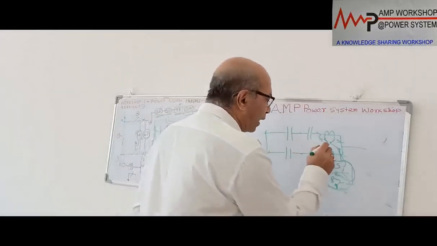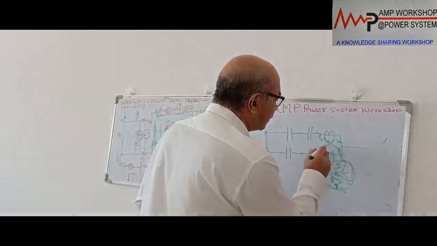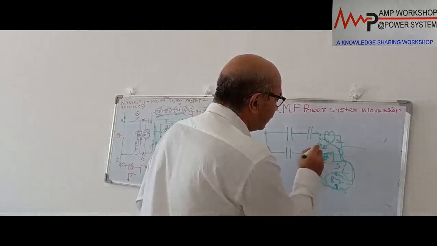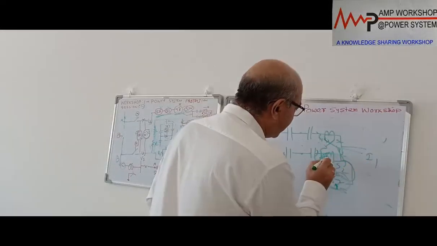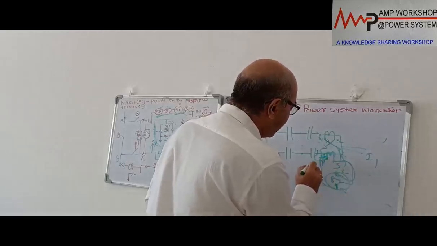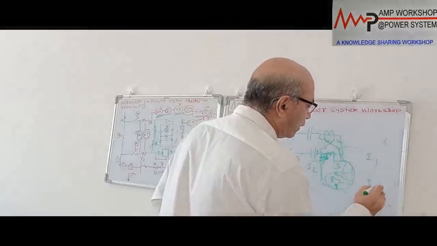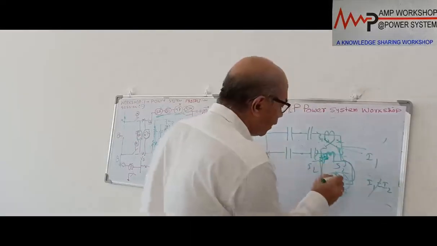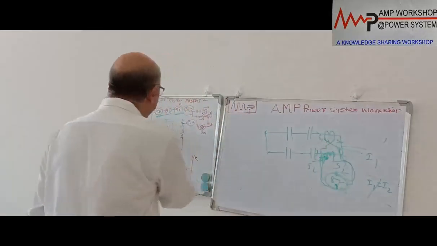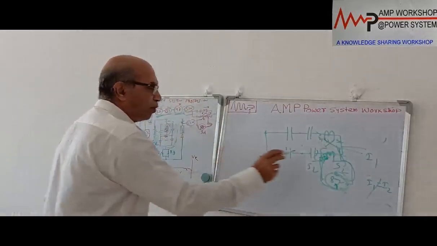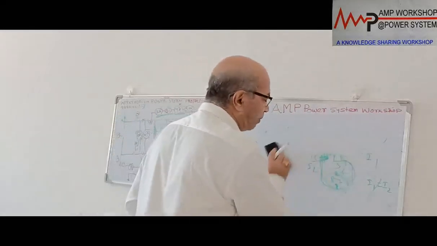The moment this current and this current are different, suppose this current is I1 and this CT, this is S1 point. If this current is I2 and if there is a difference, I1 and I2 are not equal, immediately there will be current in the relay and it will operate. We call it this way also we can protect this. Instead of 50 here, we can protect this way also, differential arrangement. So these are the protection for the series capacitor.